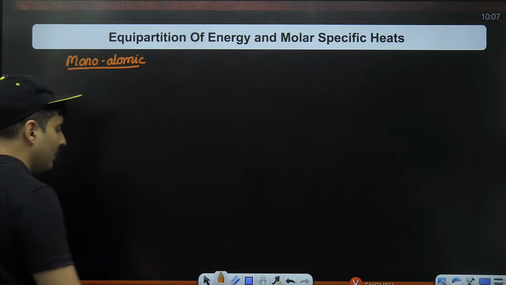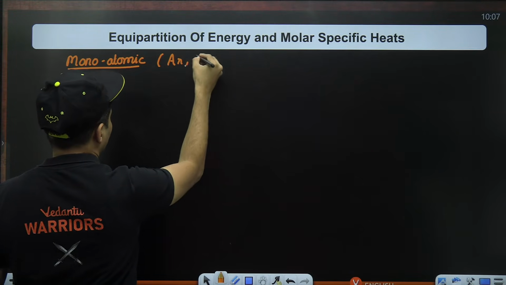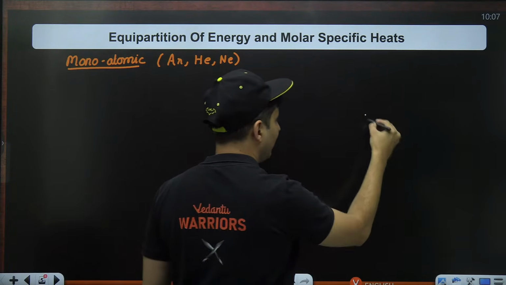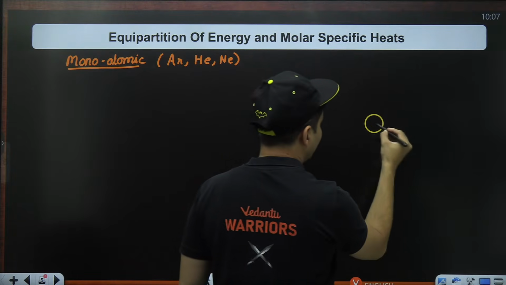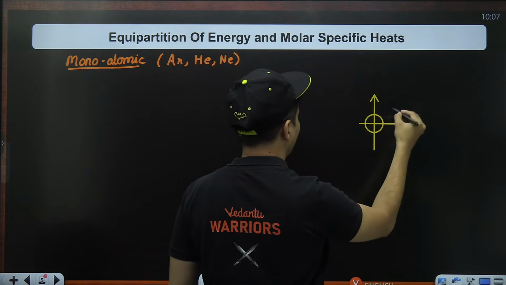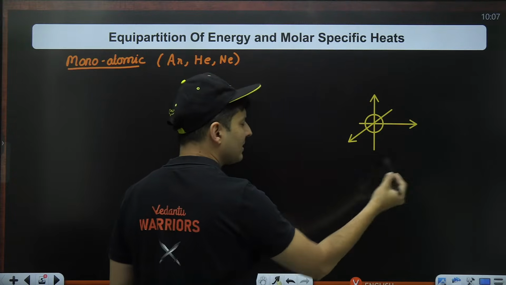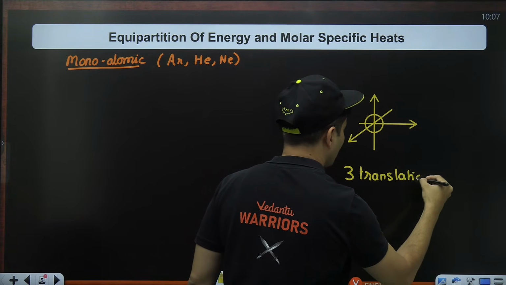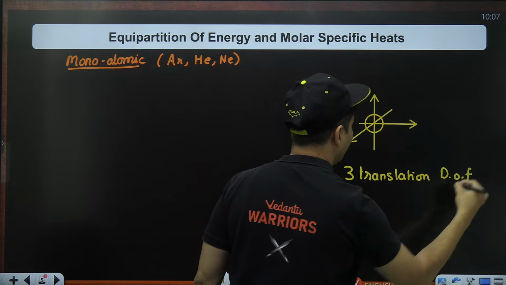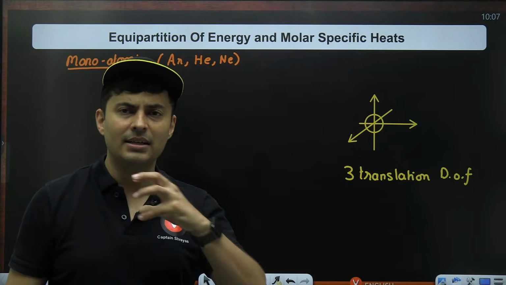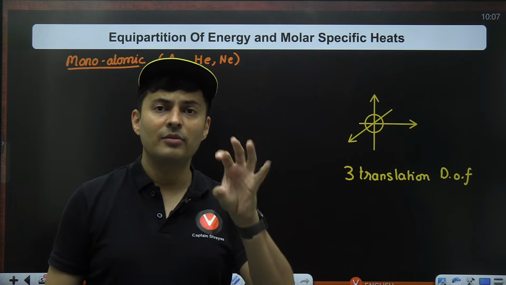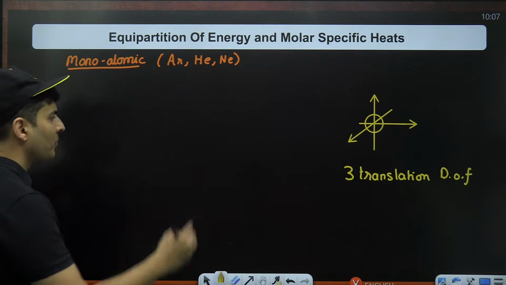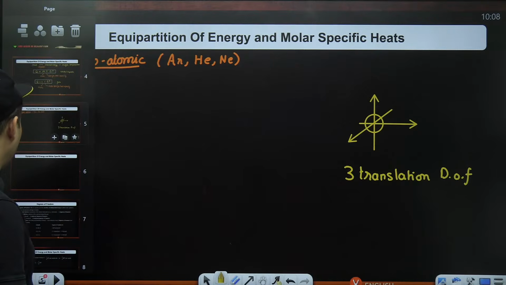These are all inert gas elements, right? Argon, helium, neon, etc. In those situations, you will see these molecules can translate in one direction, second direction, and third direction. The rotation is insignificant. So they have three translational degrees of freedom. Degrees of freedom are those independent movements that a molecule can have, which can possess energy or contribute to the energy of that particular molecule. Keep that in mind. So it has 3 degrees of freedom if you take a monoatomic gas.